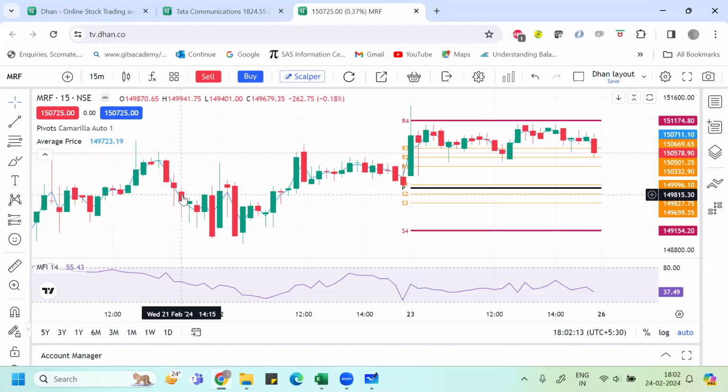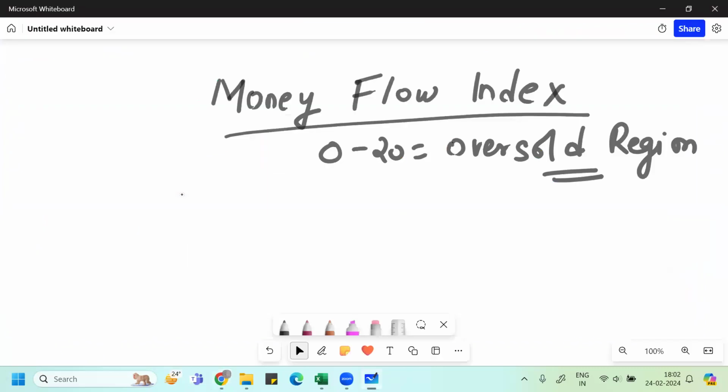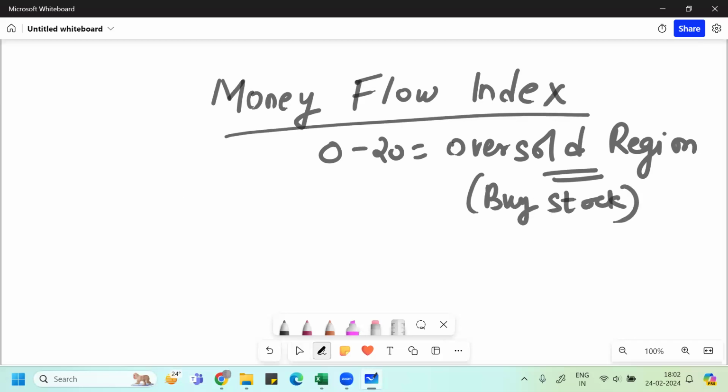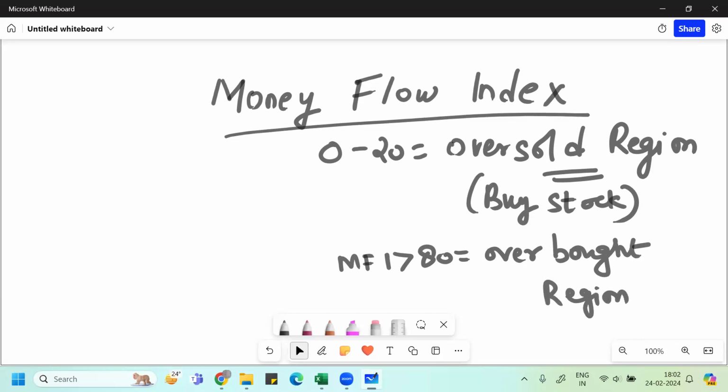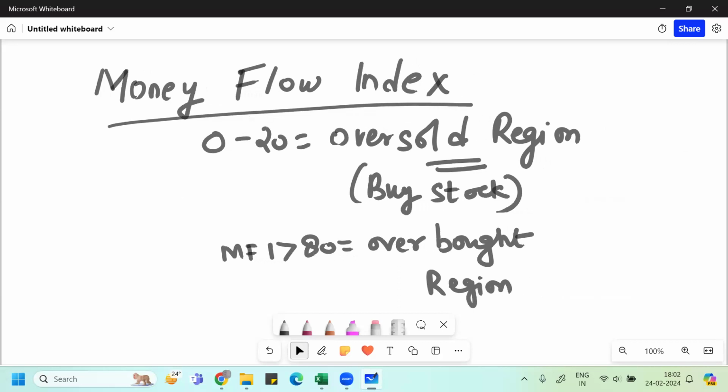Now coming back to the money flow index, when you see a money flow index value between 0 to 20, that signifies an oversold region, meaning it's time that you should buy the stock. At the same time, if you're seeing any MFI value higher than 80, that means the stock has reached the overbought region. That means you should sell the stock. In case you have bought the stock already, then it's time to sell the stock.